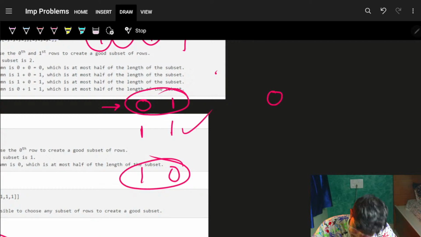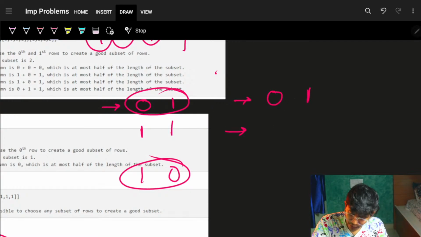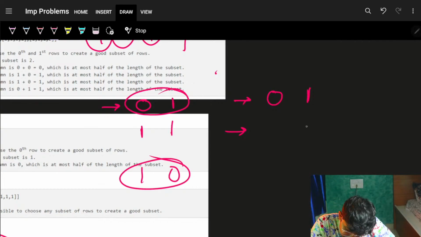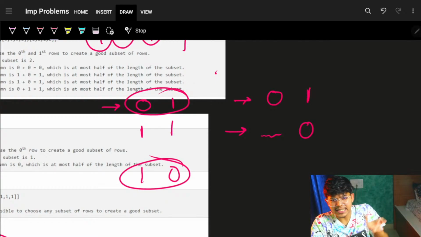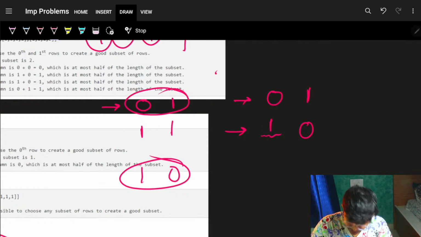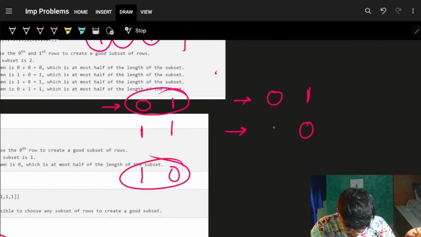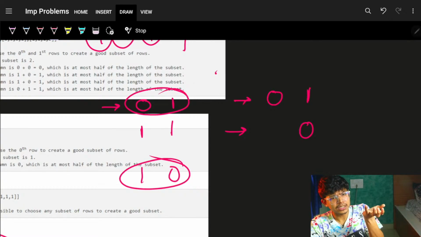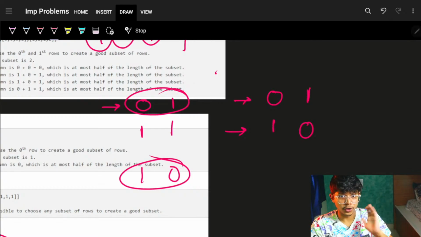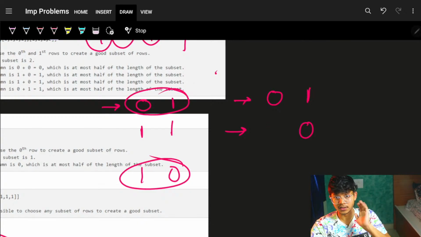For every row, if I have a 0 and a 1, for that 1, I will try to choose a row which has a 0. And for sure, the other part can be a 0 or a 1. It can be a 1, let's say complement, and it would work. A 0 also would work. But a 1 for sure, or a 0 for sure, it will work.